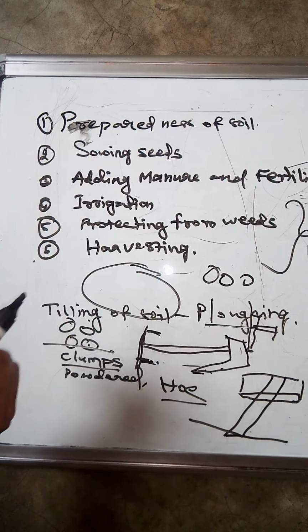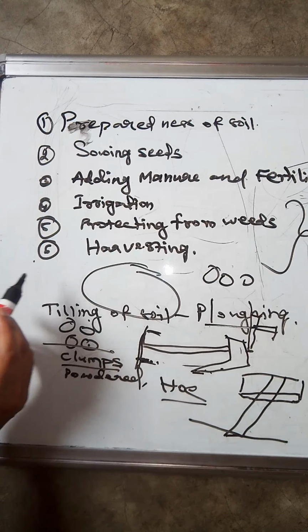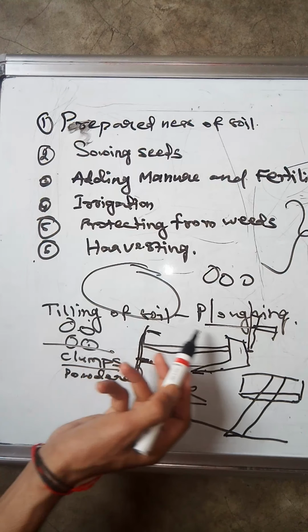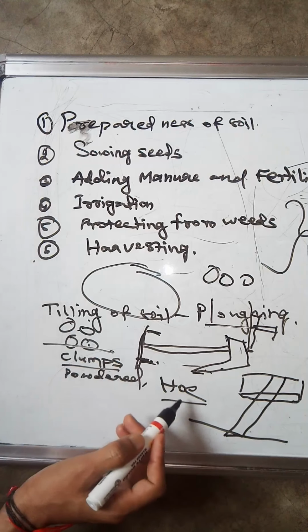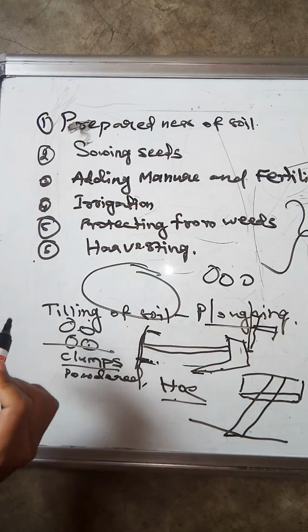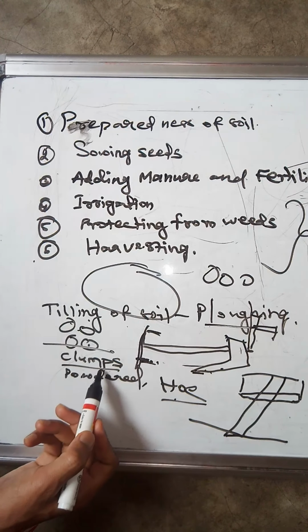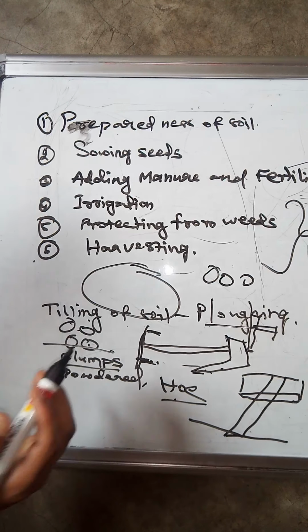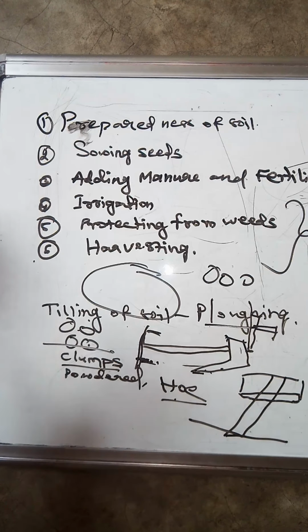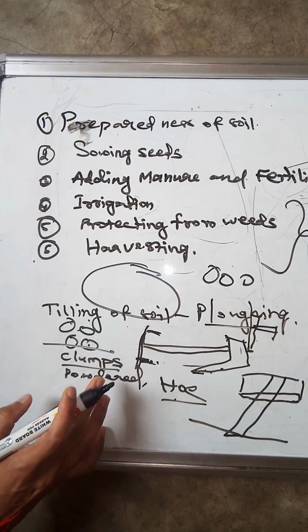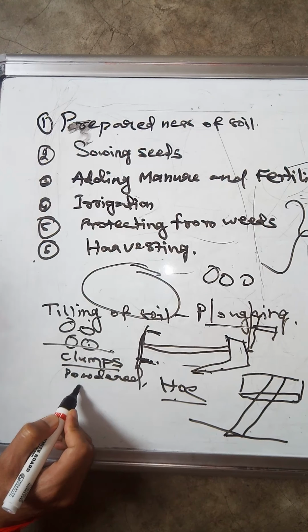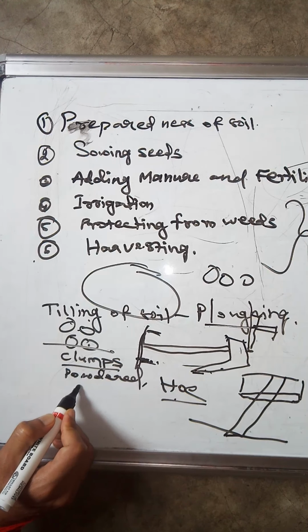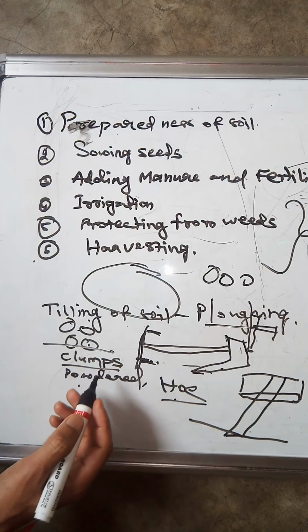So this is the first method, preparedness of soil. We do tilling or plowing of soil, then it forms big clumps. These clumps are again powdered by using a hoe. This is preparedness of soil. By doing this, the humus present on the surface of the soil is distributed uniformly, and we protect the water present in the soil from evaporation. So these are the two functions of tilling the soil.